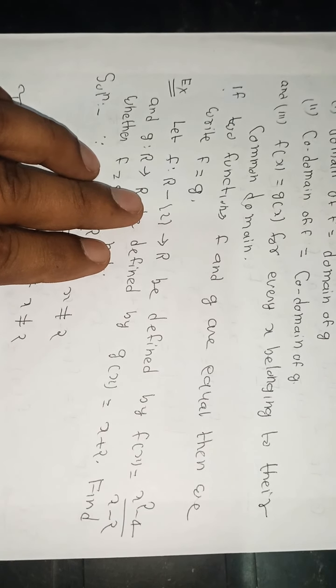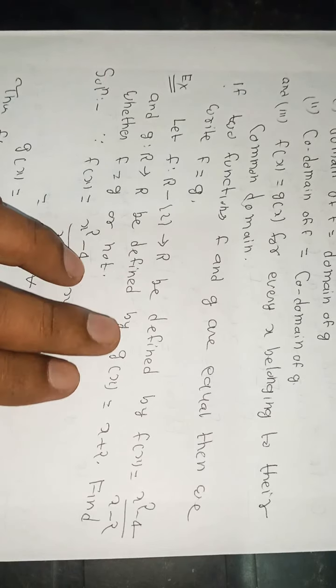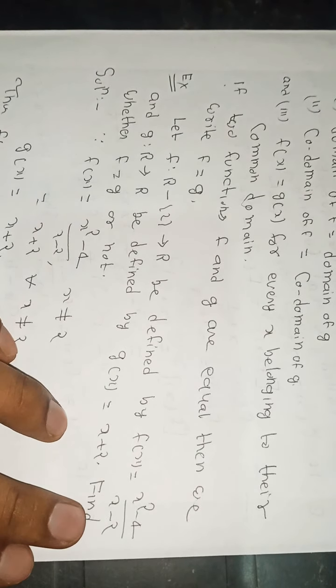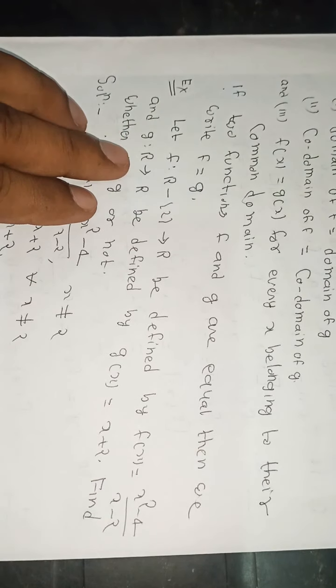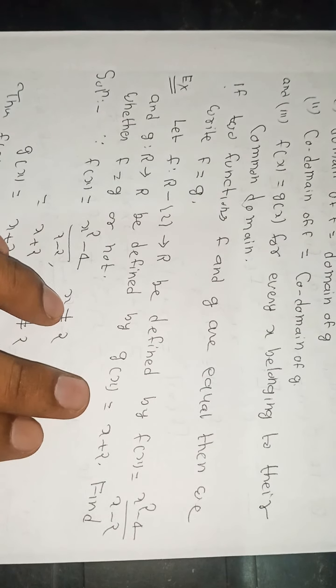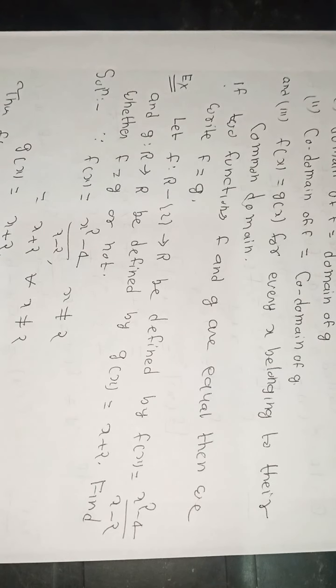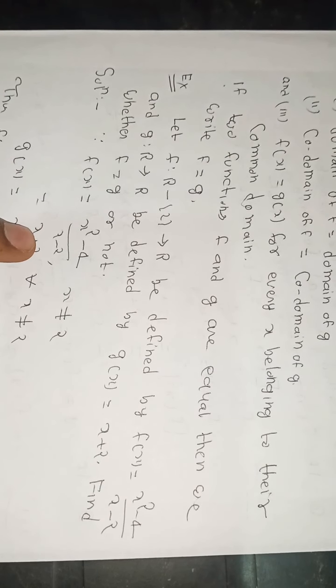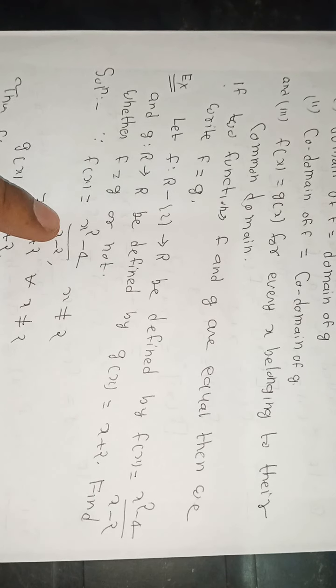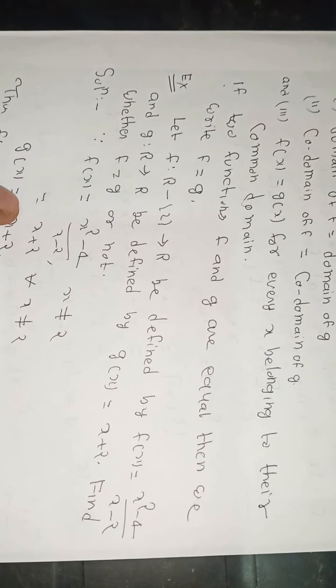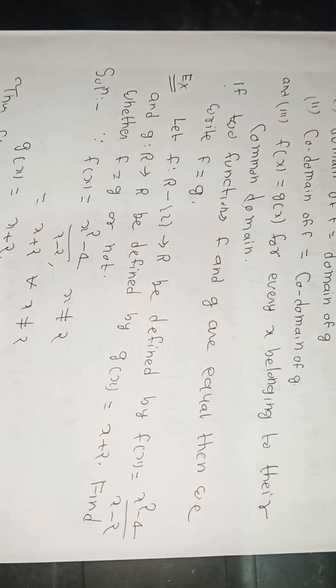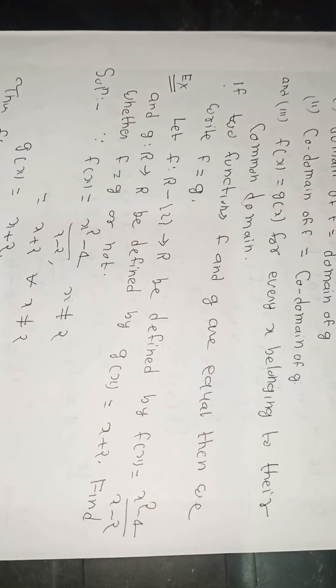let f: R − {2} → R be defined by f(x) = (x² − 4)/(x − 2), and g: R → R be defined by g(x) = x + 2. So find whether f = g or not. f(x) = (x² − 4)/(x − 2), but we know that a² − b² = (a − b)(a + b), so (x − 2)(x + 2)/(x − 2) gives x + 2 for all x not equal to 2, and g(x) = x + 2.